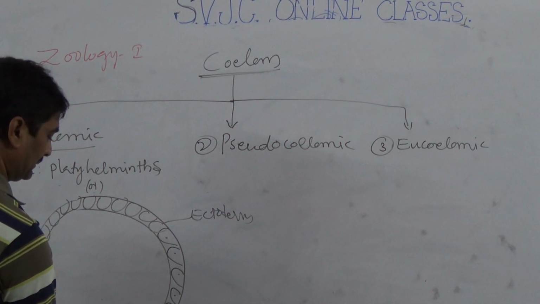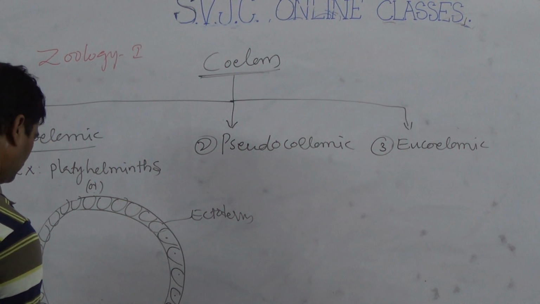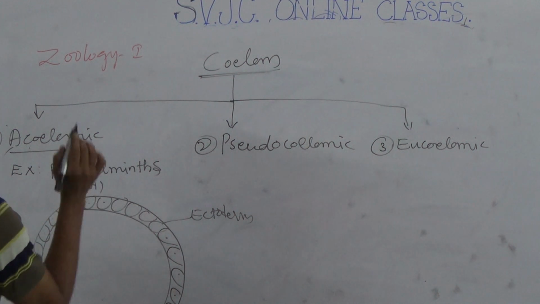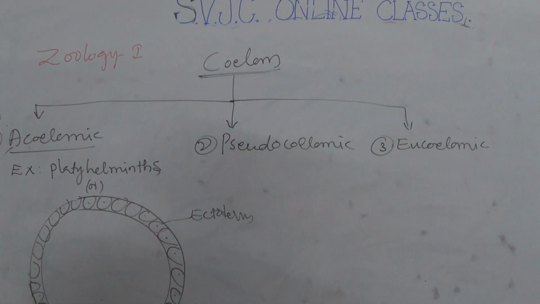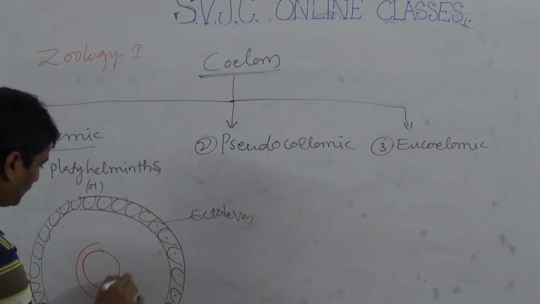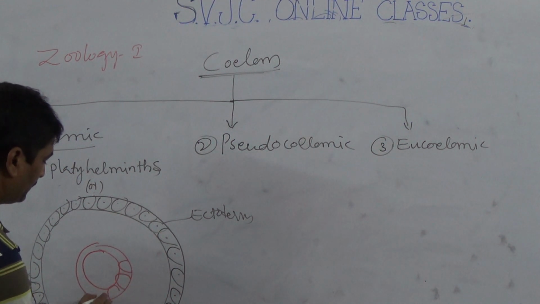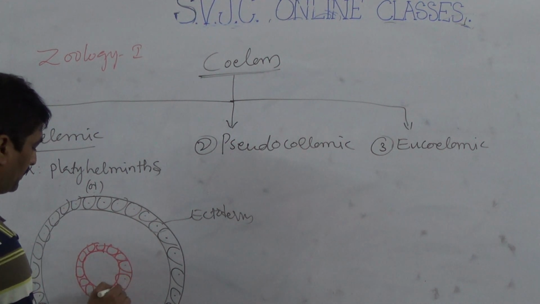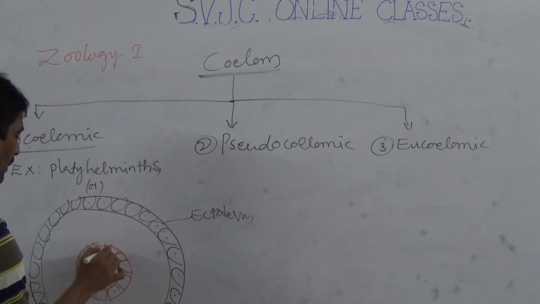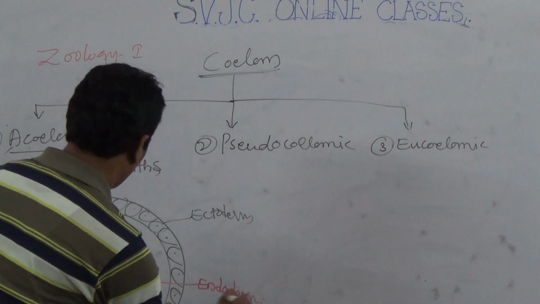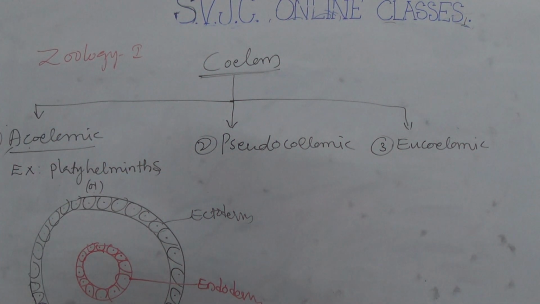These are cells. Ectoderm. The complete inner side is endoderm. This is endoderm. But the mesoderm